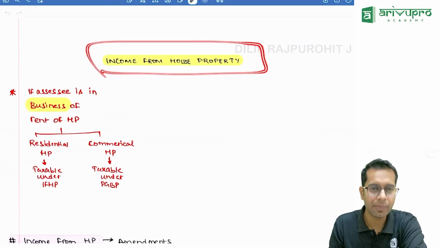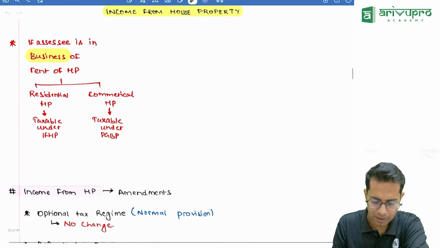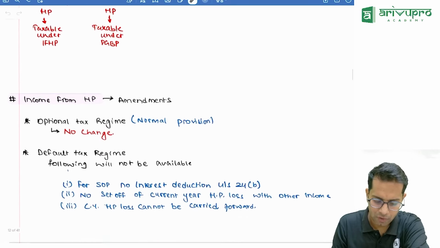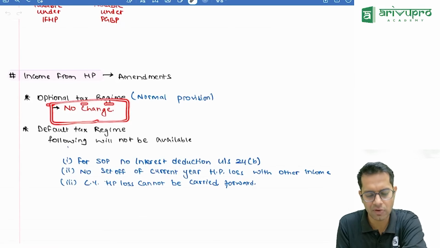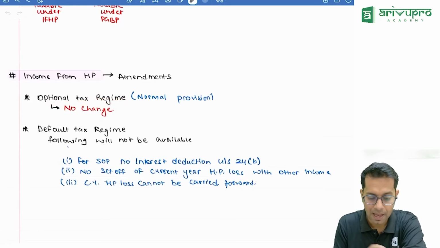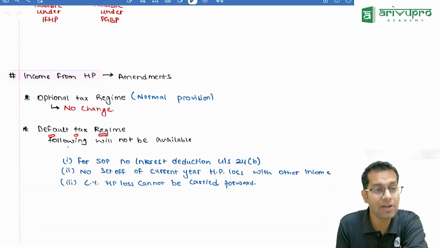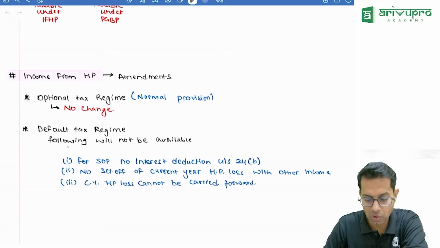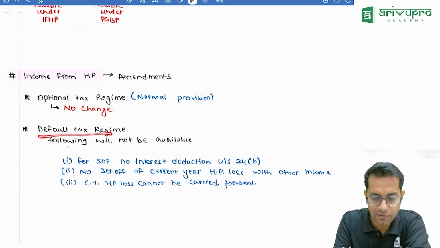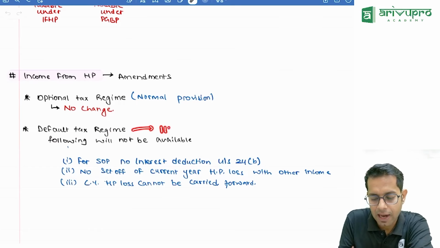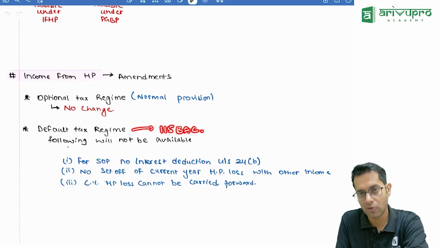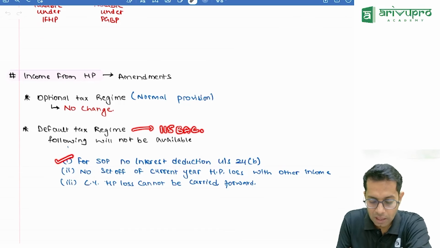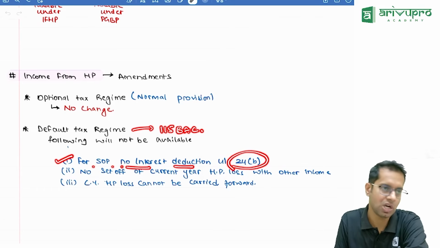Sir, under income from house property, if you are a person who is following the optional regime, there is no change. Whatever you have studied is exactly the same. But if you are a person who is opting for the default tax regime, section 115 BAC, then for self-occupied property, you will not get interest deduction under section 24.